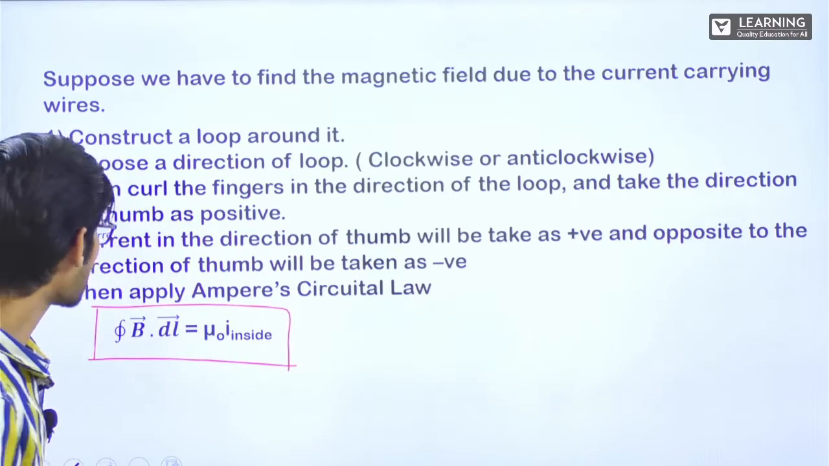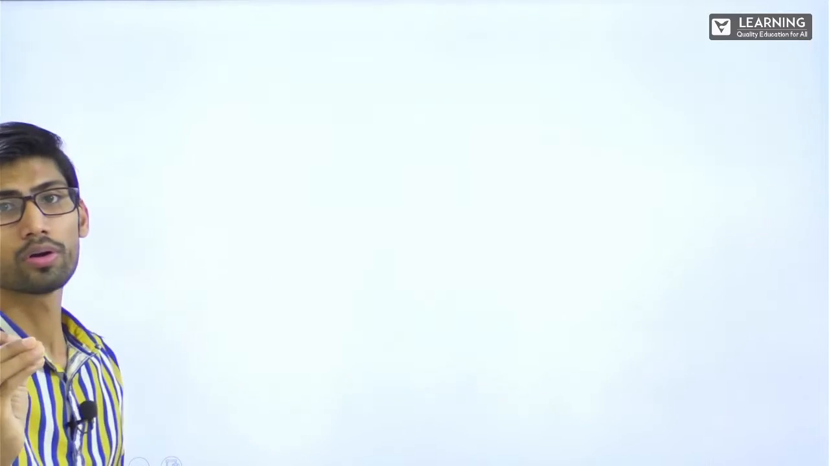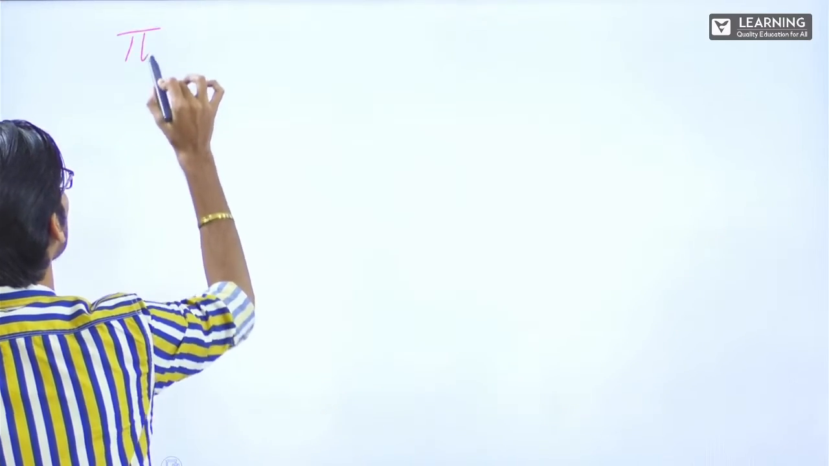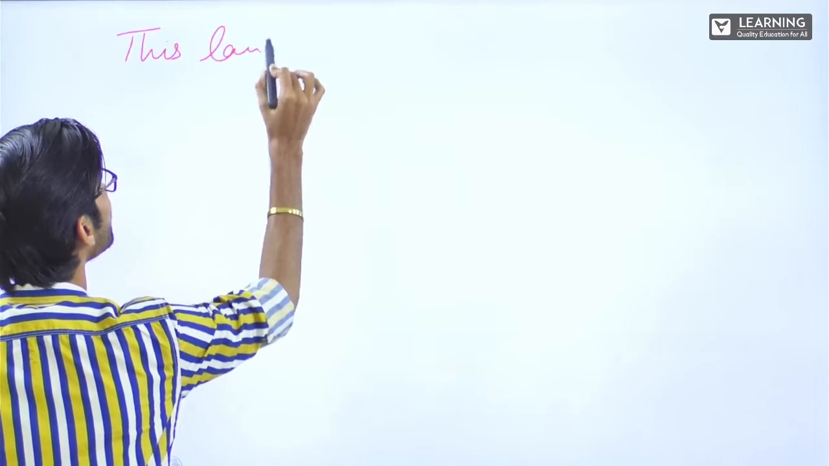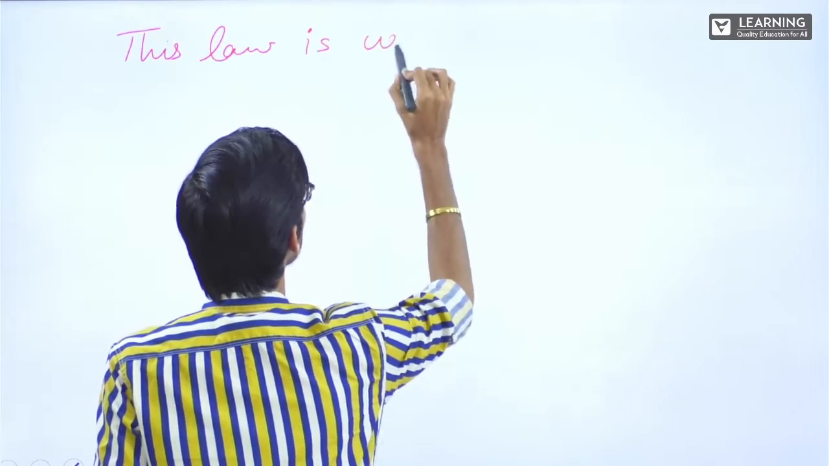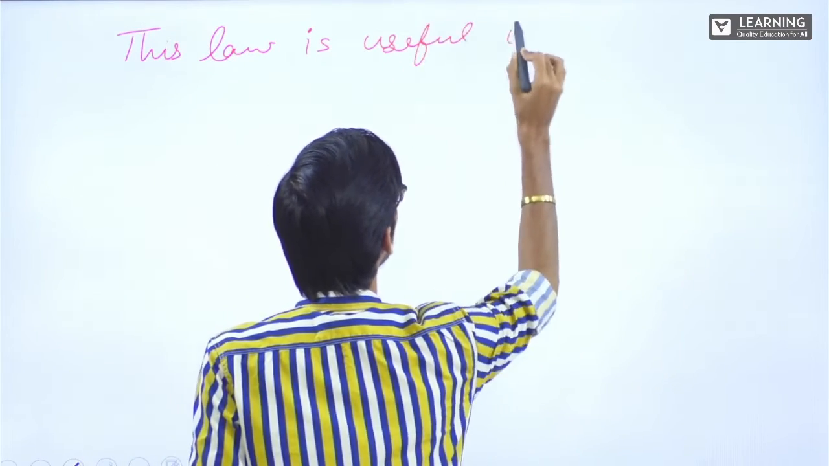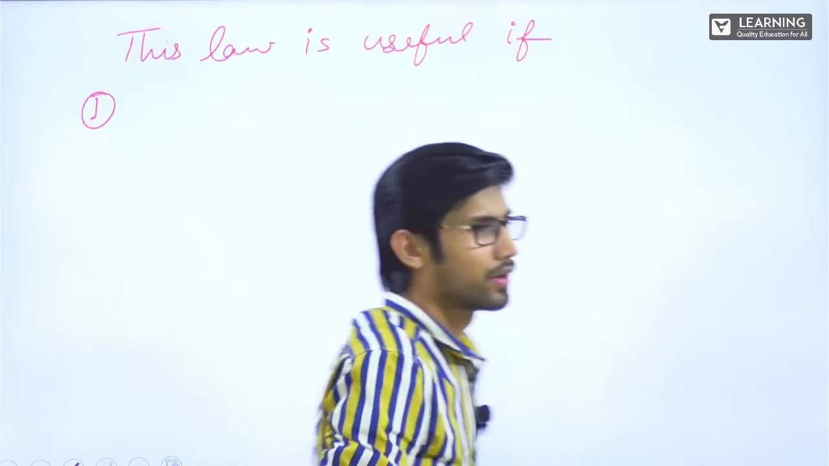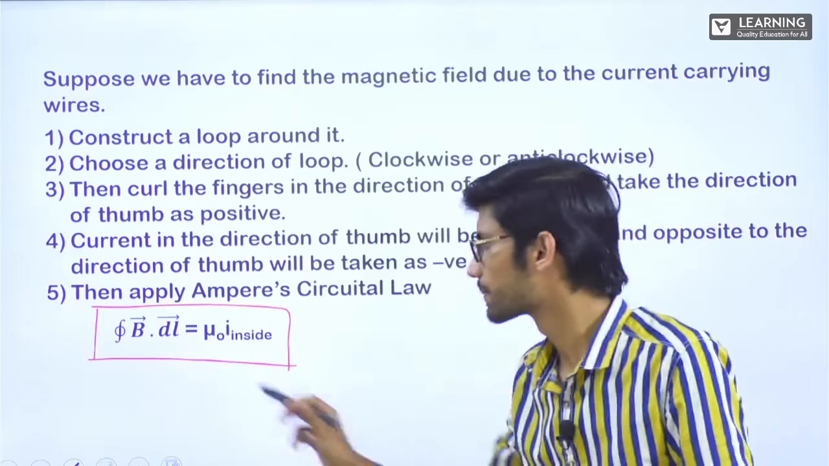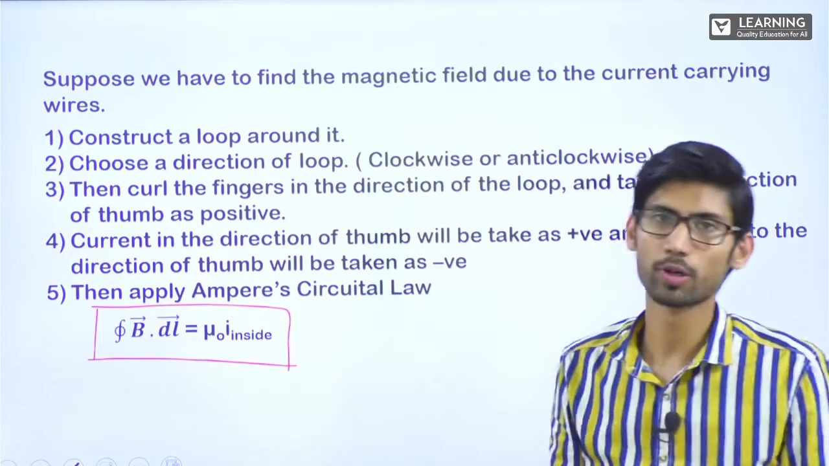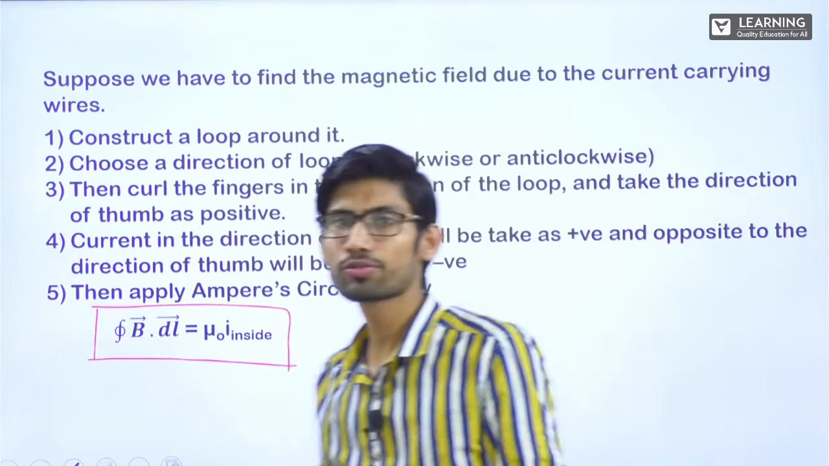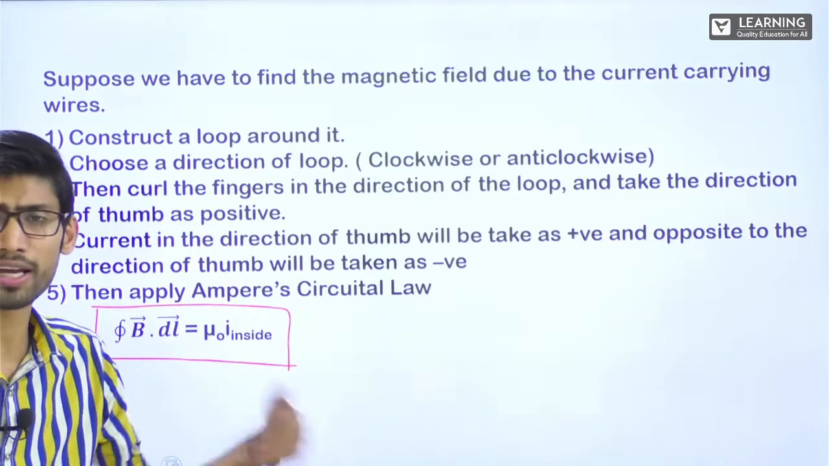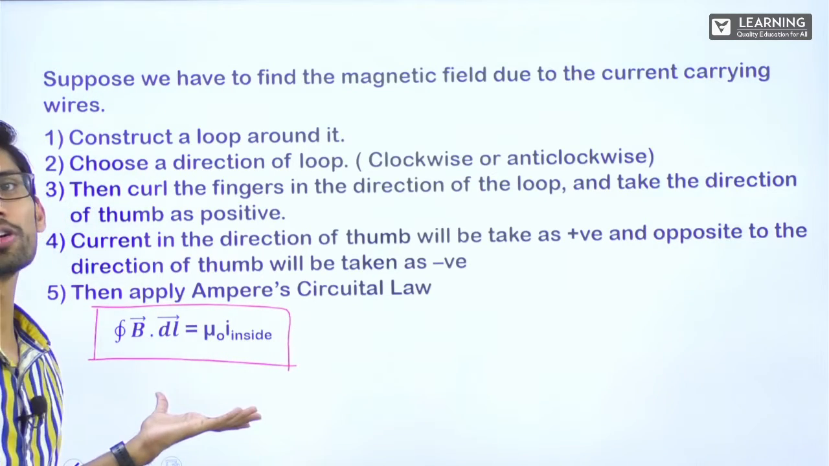Okay, let me just write down the cases for you where this particular law is useful. Okay, this law is useful if, first, see, the formula is this. I have to make this formula useful. This formula can be useful for us when the calculation becomes easy, as simple as that. If the calculation is tough, then there is no point of using it.